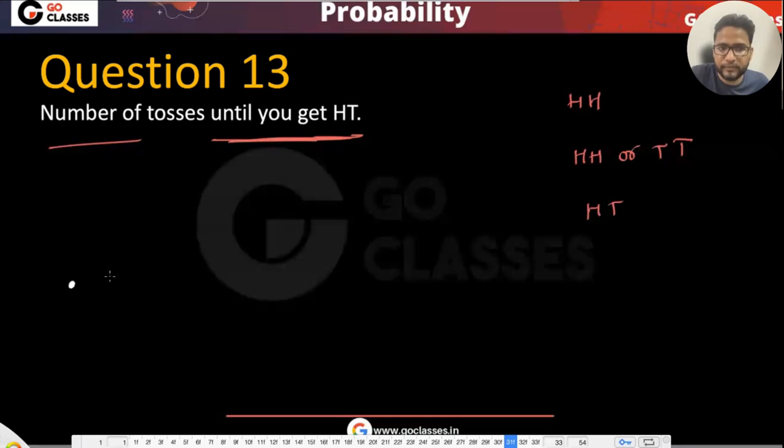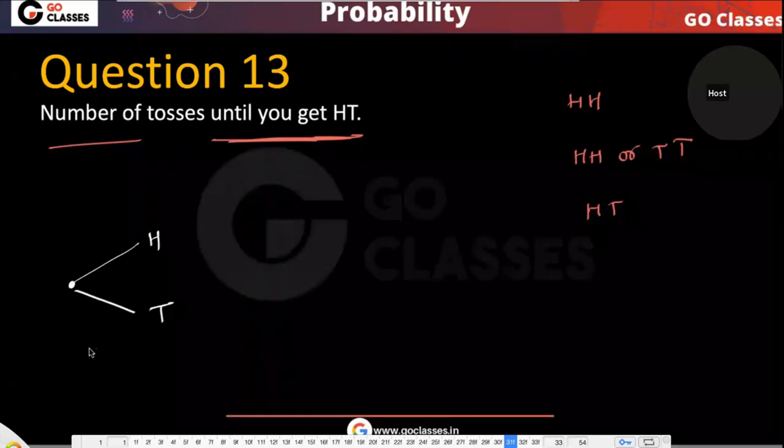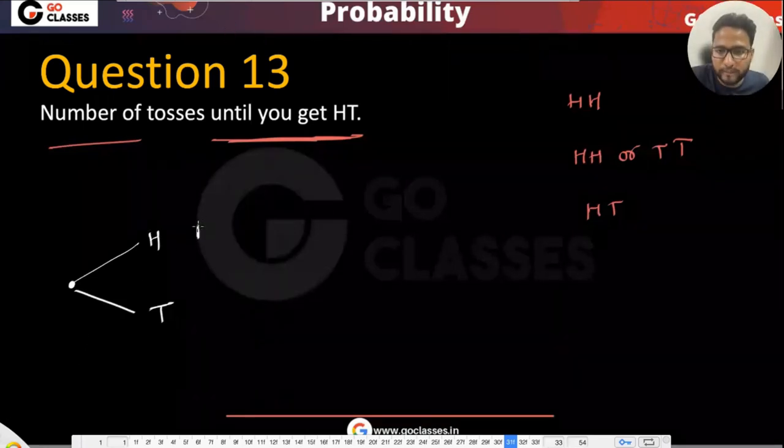Let's just see. So initially we are having nothing. We are starting like this. Now tell me what we need to do. Anyone has any idea? With the short method, not using the long method. Obviously, using the long method, you can definitely tell me, but using the short method. If you're looking for head tail, then what should I be writing here? See, you will say one toss you already made plus something. Now you're looking for head tail, right? Okay, you're looking for head tail.